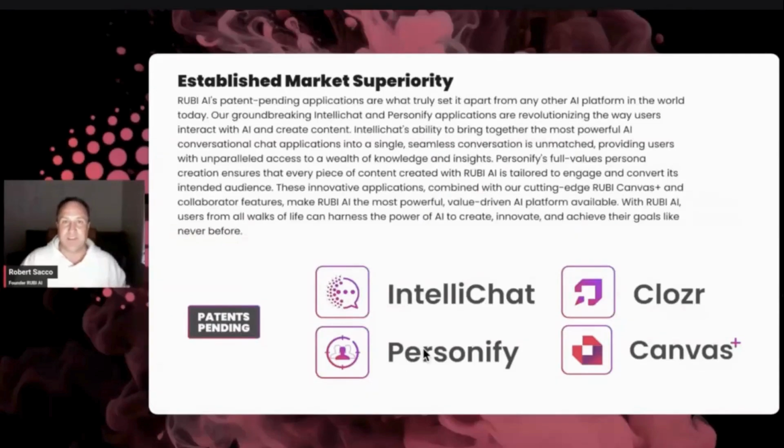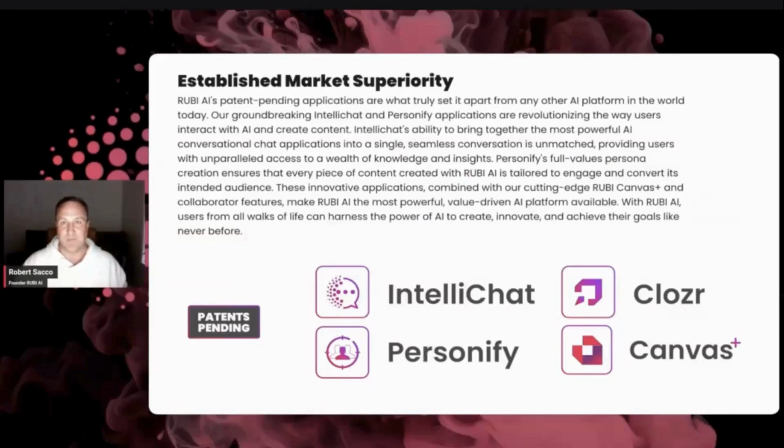And it really just becomes such a hassle. And so you just choose to not do the very best. And so what we've done through 4 patent pending applications inside of Rubi is we've been able to bring all of the world's best AI application, plus our own proprietary pieces that we believe are also of the best quality of the world, into one place, working seamlessly together so that you can think about something, create something, and distribute something all from the same place.